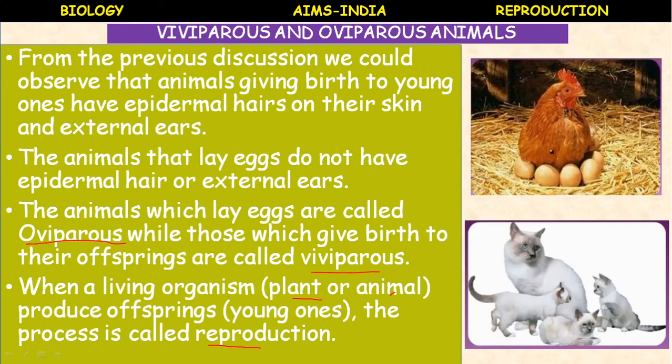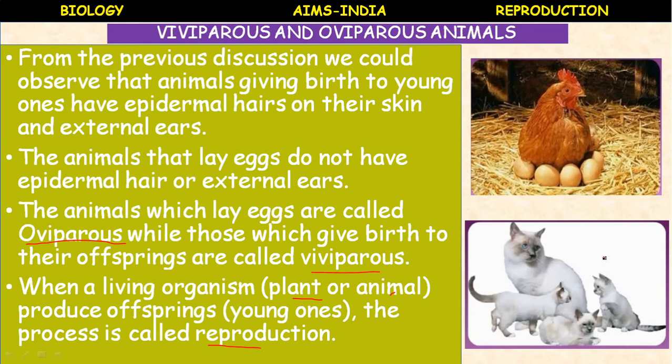So such kind of animals which lay eggs are called oviparous animals. And here the mother cat has given birth to 3 cute kittens. Such animals which directly give birth to young ones are called viviparous animals.